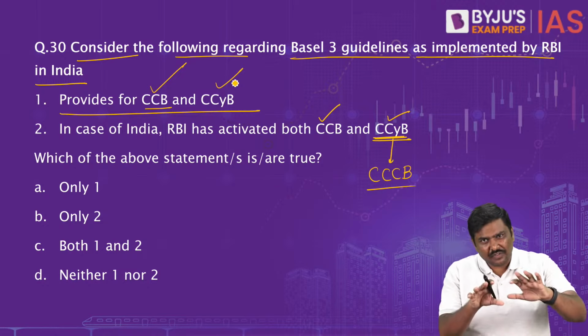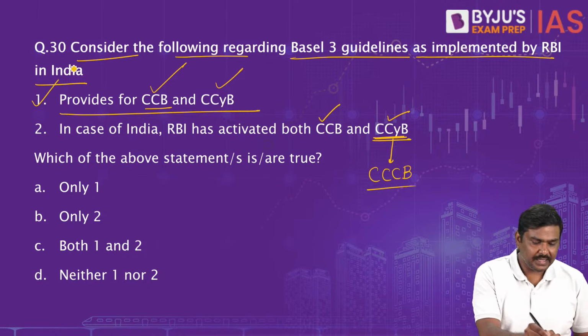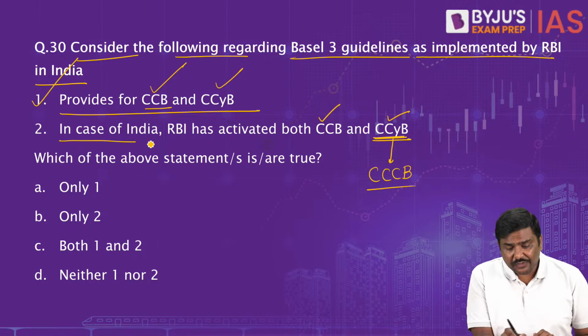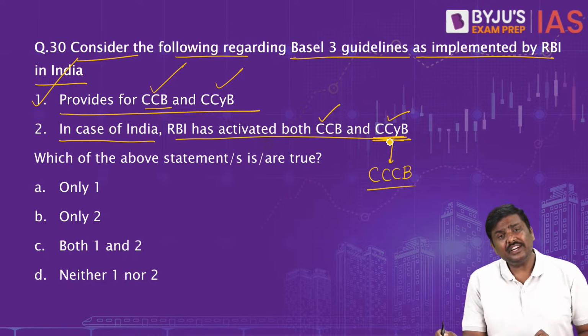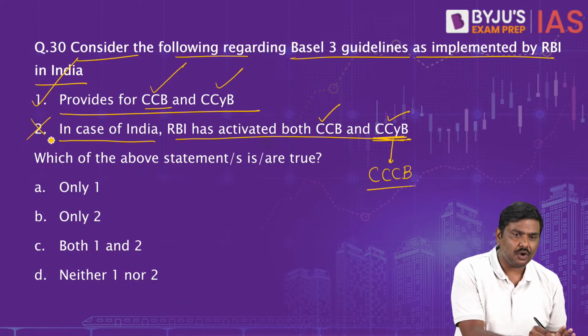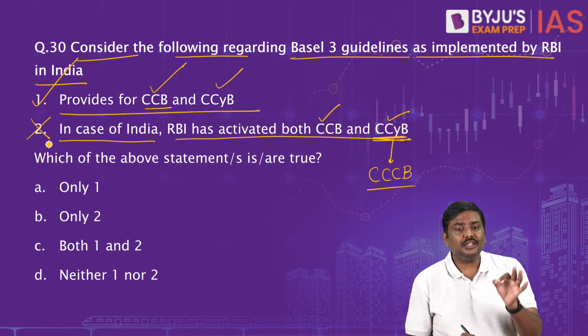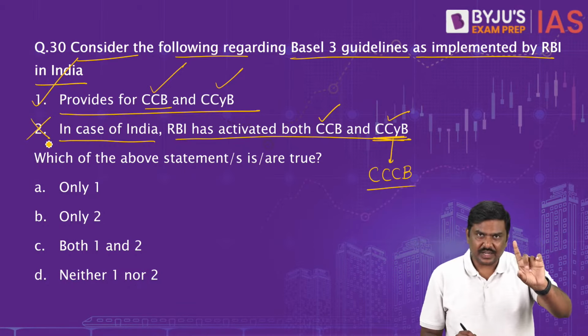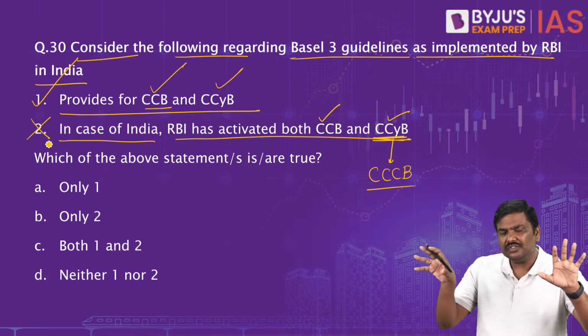Provides means there is a provision for both of them. Yes. In case of India, RBI has activated both CCB and CCYB. Statement 2 is wrong. First one is correct. There is a provision for both of them.